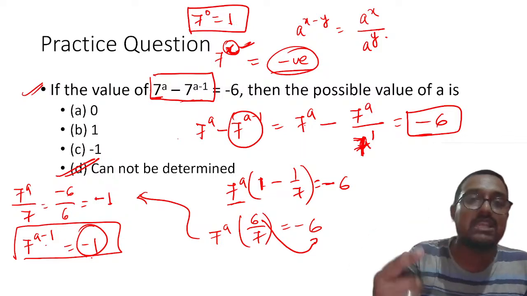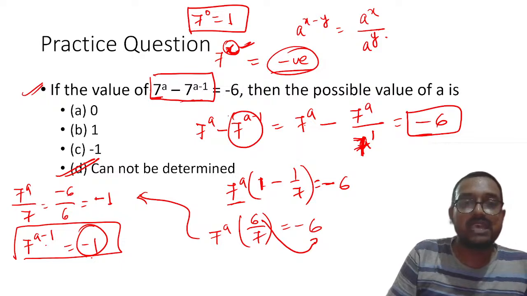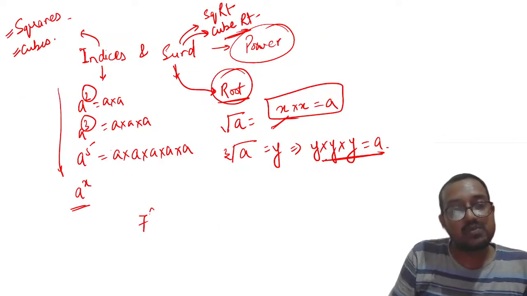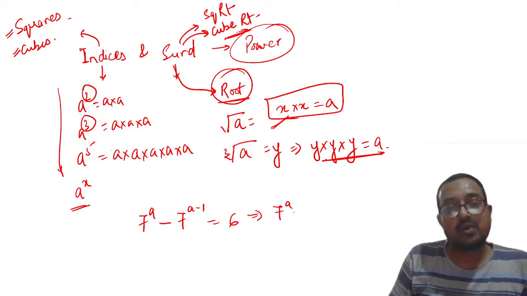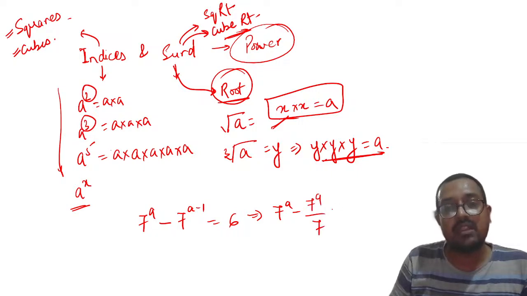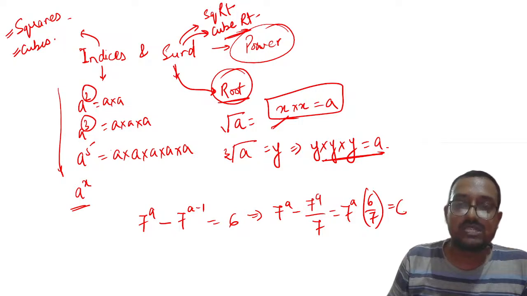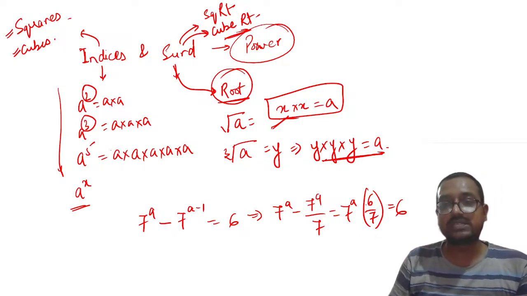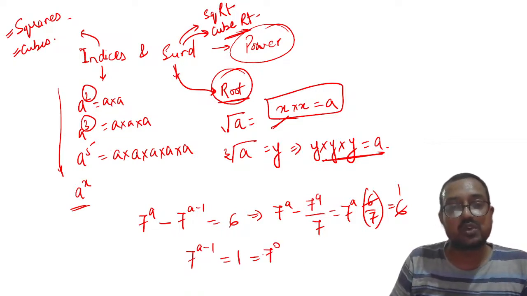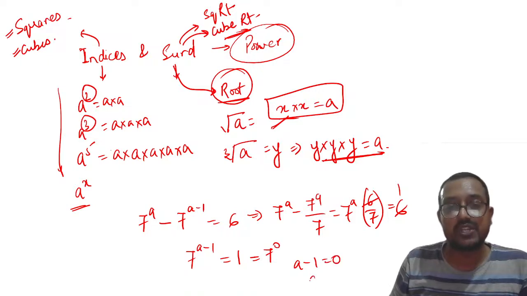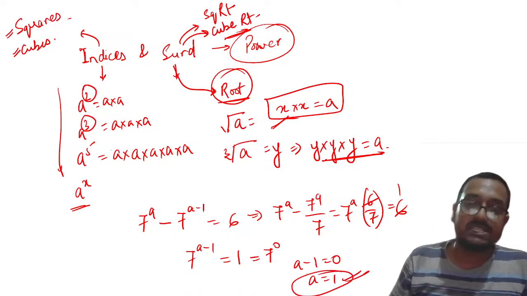Suppose I am tweaking the question. What is the tweak? I am saying that 7 raised to power a minus 7 raised to power a minus 1 is equal to 6. In this case, what will happen? 7 raised to power a minus 7 raised to power a upon 7 will be equal to 7 raised to power a into 6 by 7 is equal to 6. So 6 will cancel out. This will become 7 raised to power a minus 1 is equal to 1. Understood? And that will be equal to 7 raised to power 0. So in that case, a minus 1 would have been equal to 0 and a would have been equal to 1. Please remember this thing, okay?